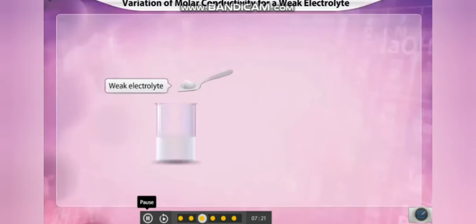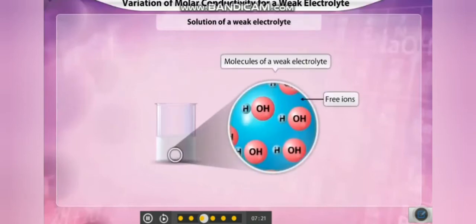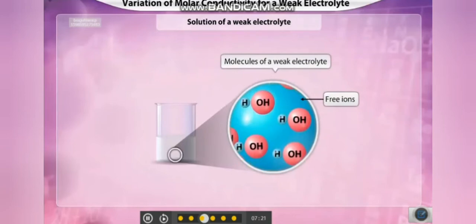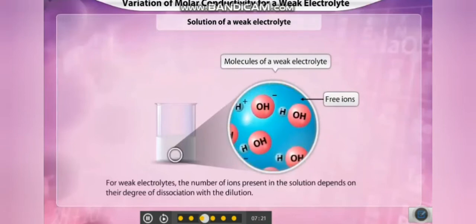Weak electrolytes, when dissolved in a solvent, dissociate into ions only to a small extent in the solution. This indicates that the number of ions present in the solution depends on their degree of dissociation with the dilution.